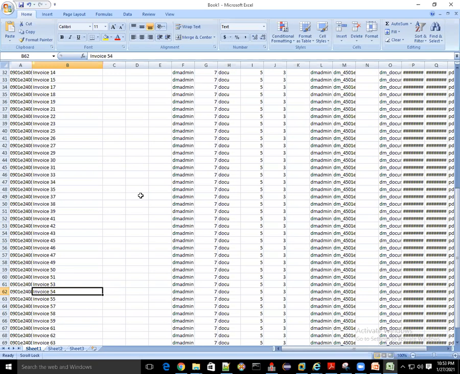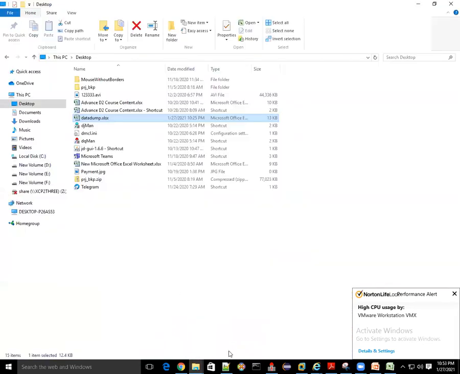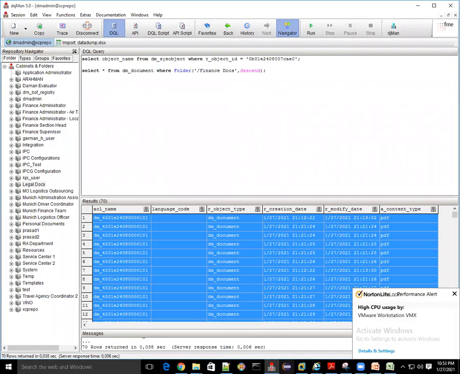Any doubt? Any query? You already showed that document as PDF. Is it okay? Will other formats be supported? Yes, in case of images, or any format other than PDF, what you need to do is change it over here.